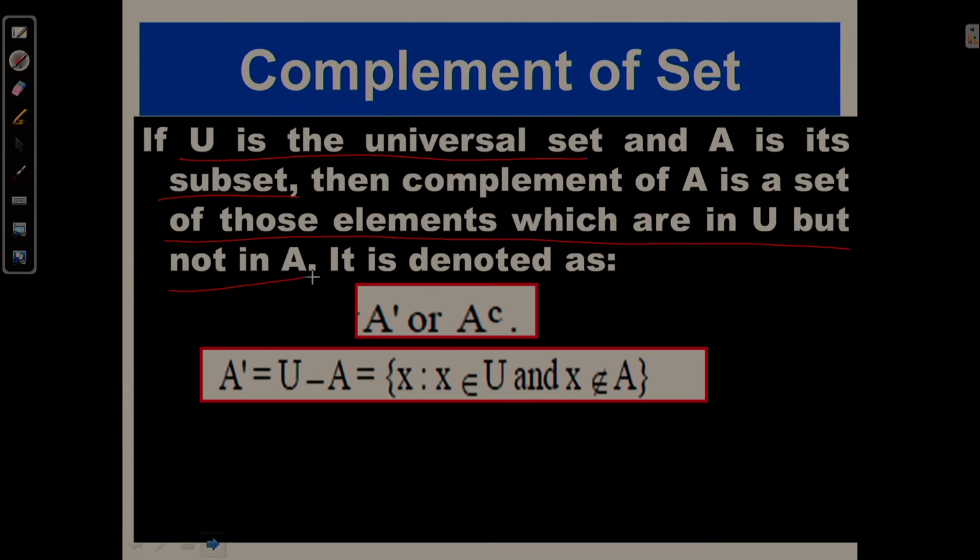That is known as the complement, and in general we denote it as A dash, or I can write A raised to the power C. That means A complement.